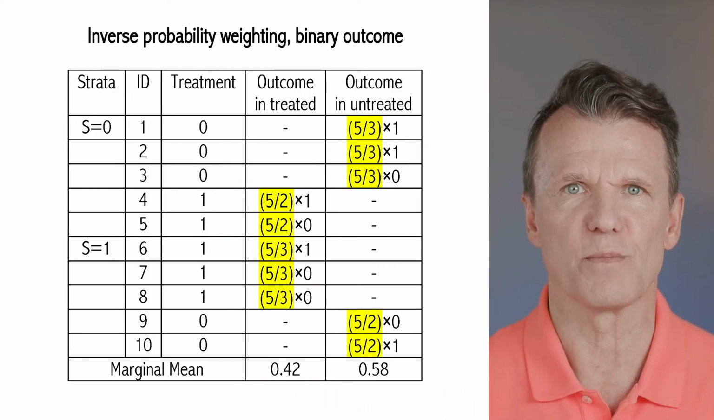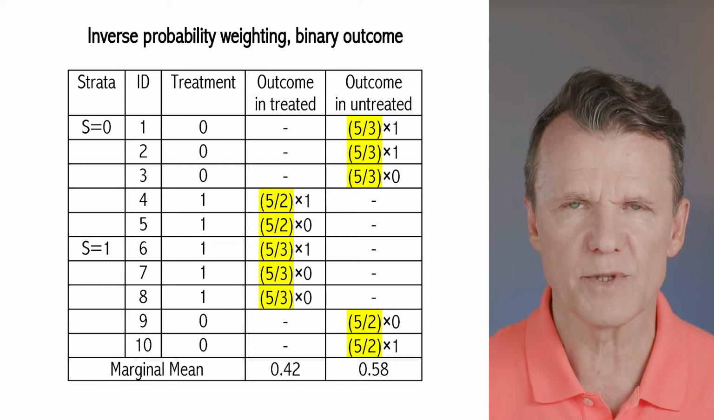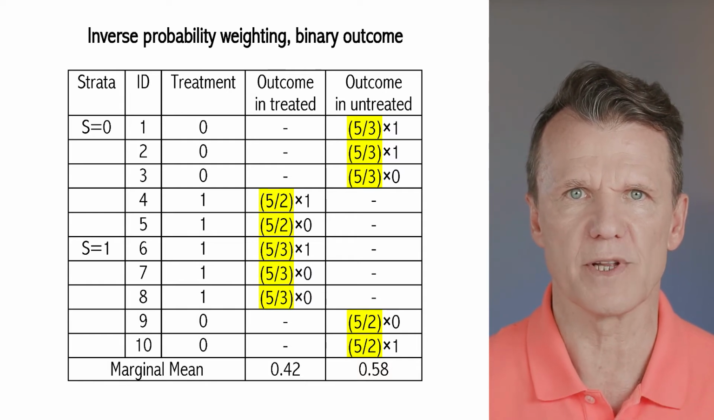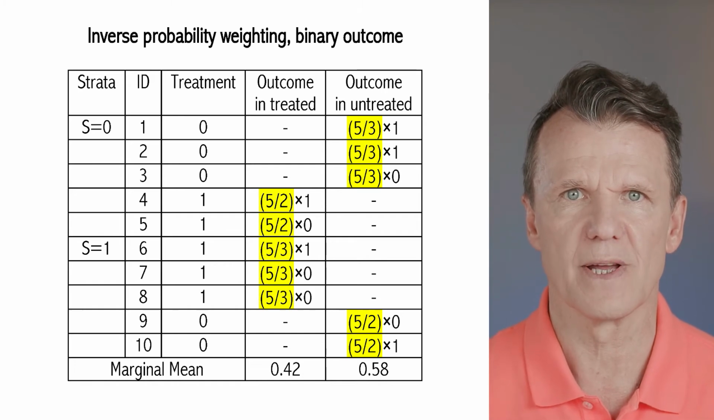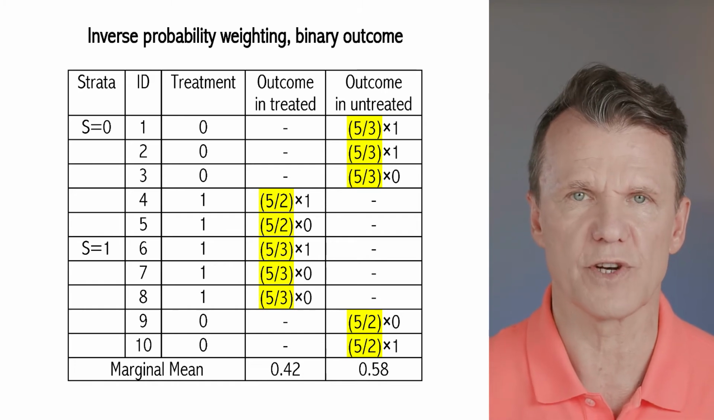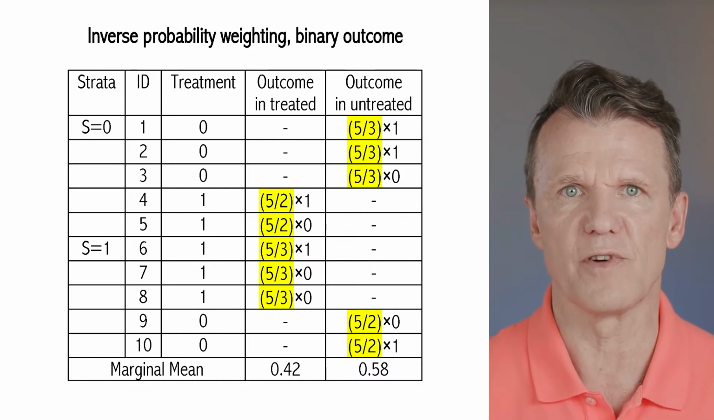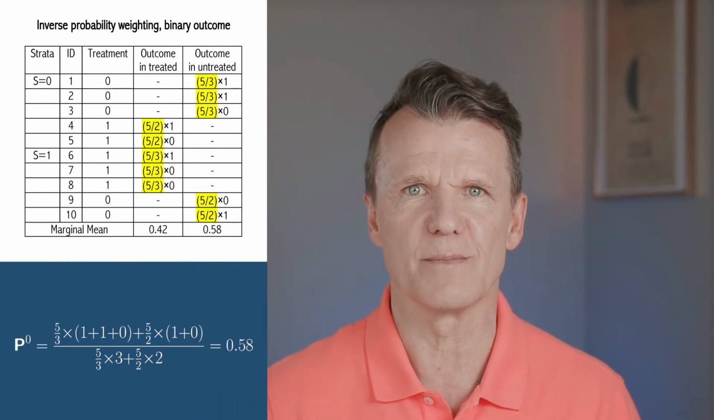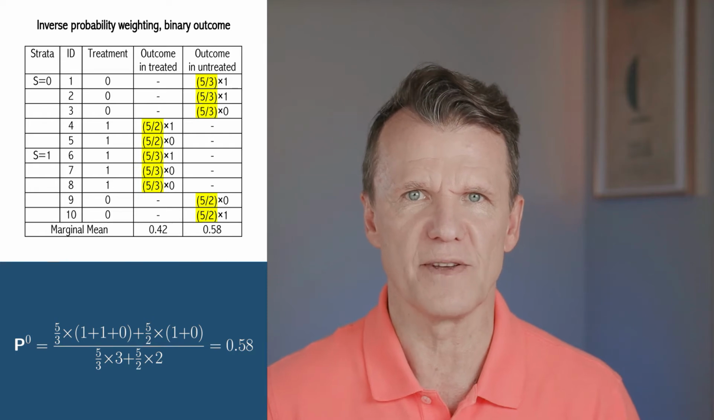Next, the inverse probability weighting in the untreated group. For observations with no treatment, the probability of being sampled in control group is 3 in 5 for stratum S0 and 2 in 5 for stratum S1. The weights are 5/3 and 5/2. Marginal risk in the untreated group is the sum of weighted outcomes, which is 0.58.